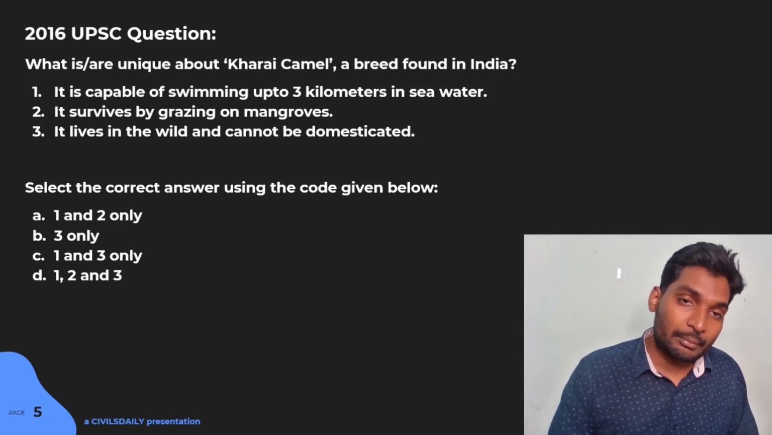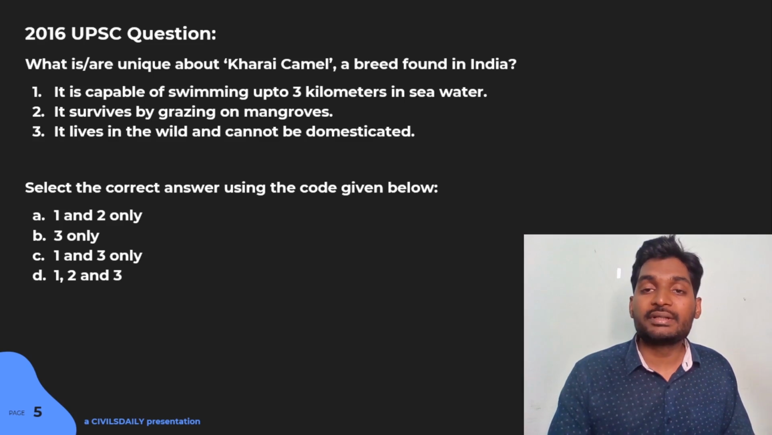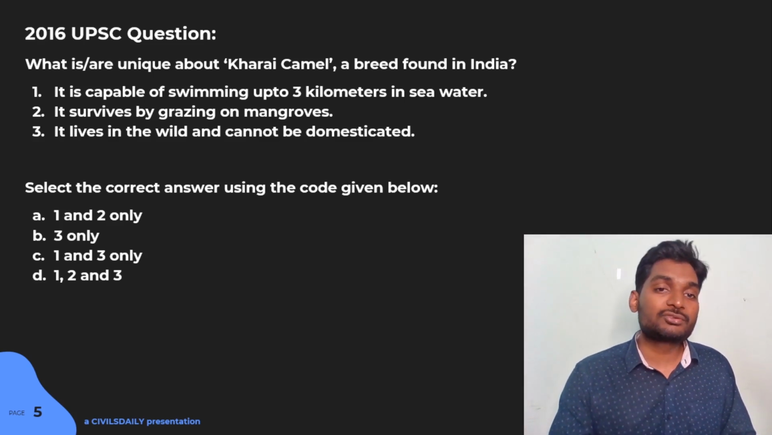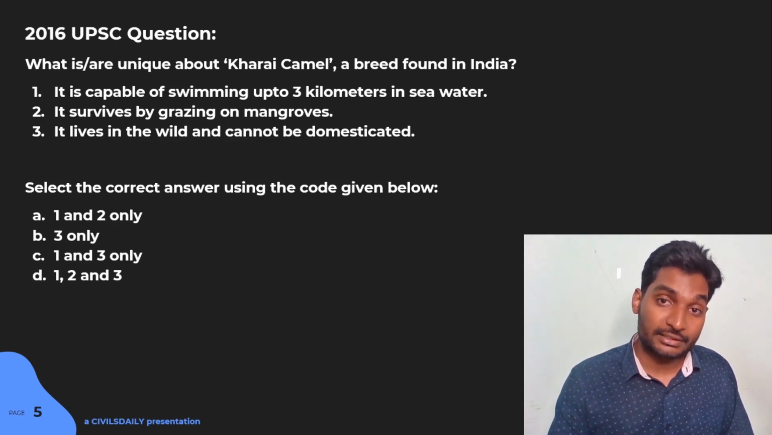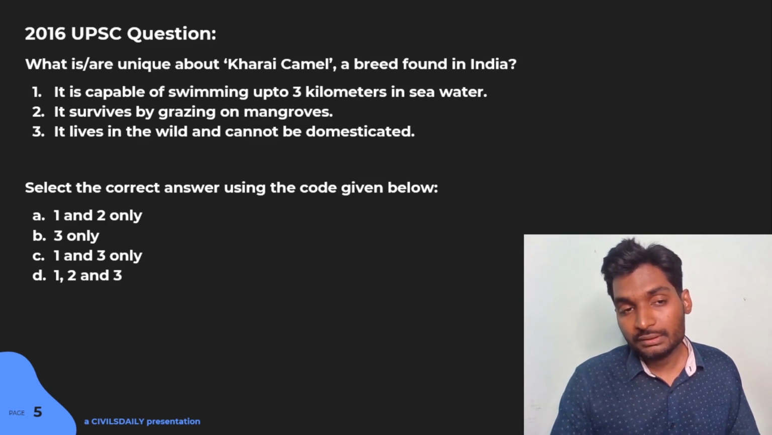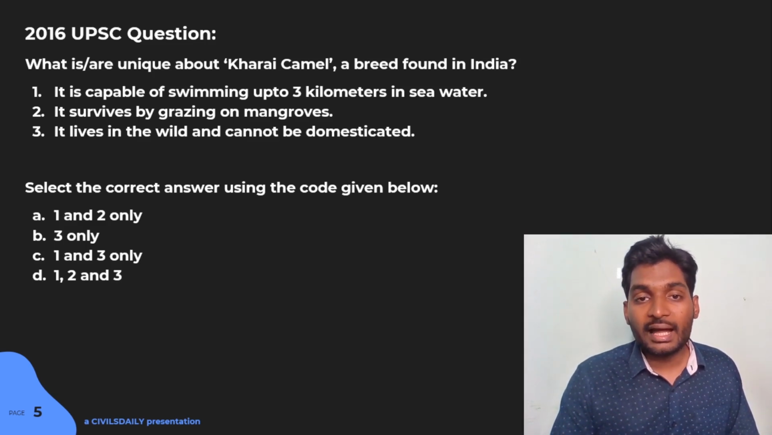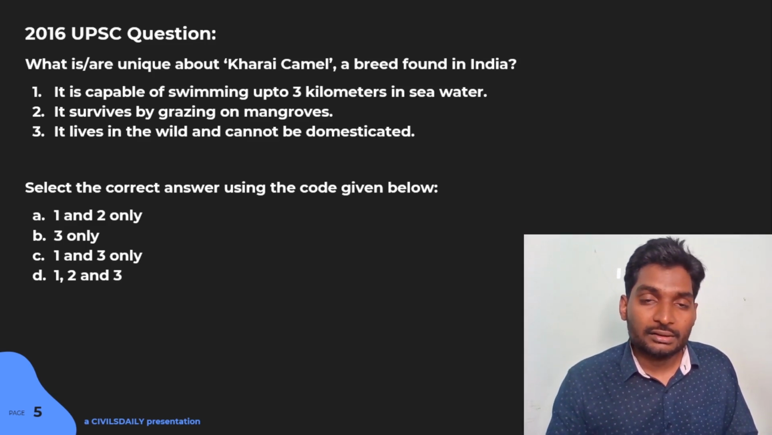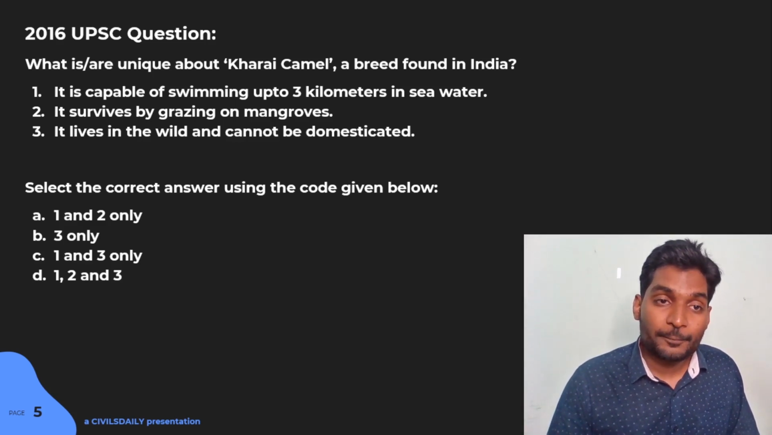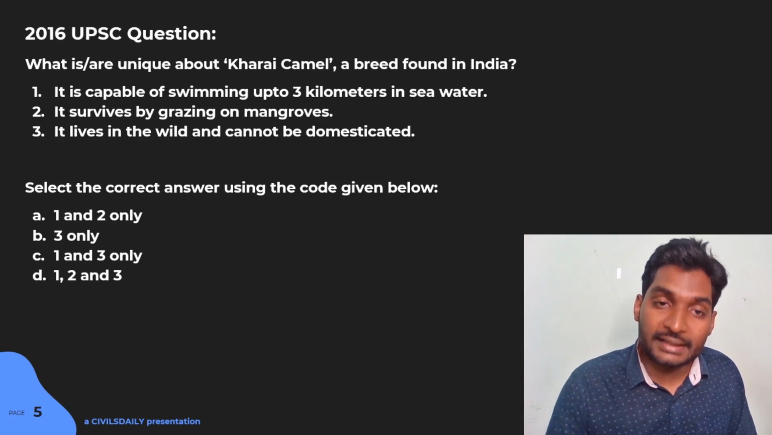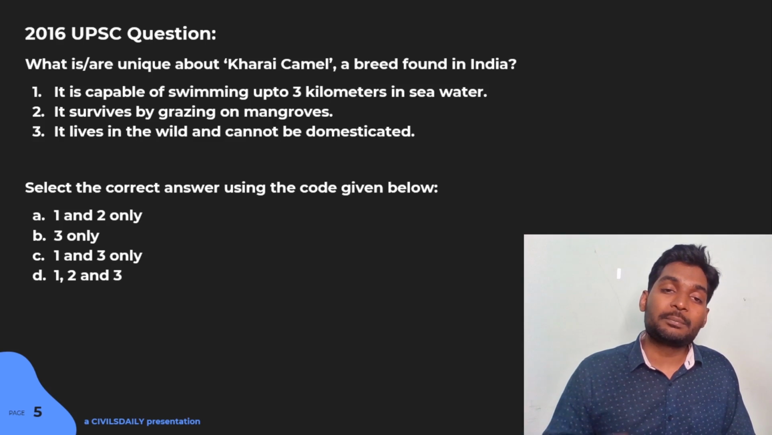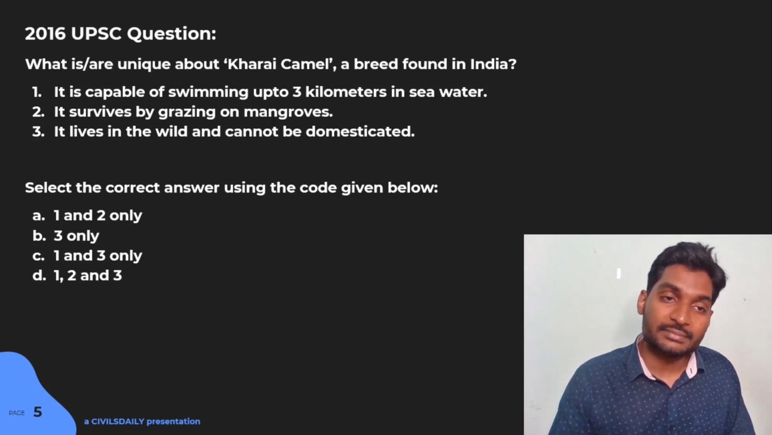what is or are unique about Kharai camel, a breed found in India? And the statements are, it is capable of swimming up to 3 kilometers in seawater. It survives by grazing on mangroves. It lives in the wild and cannot be domesticated. So again, we ask ourselves that question, why not? Why cannot it be domesticated? While many people have domesticated much more feral animals.